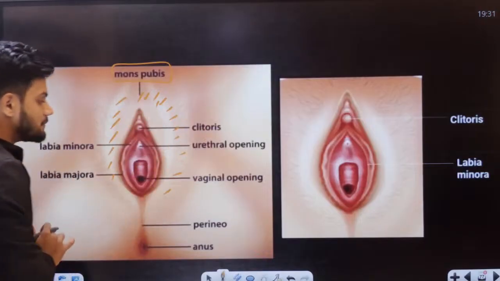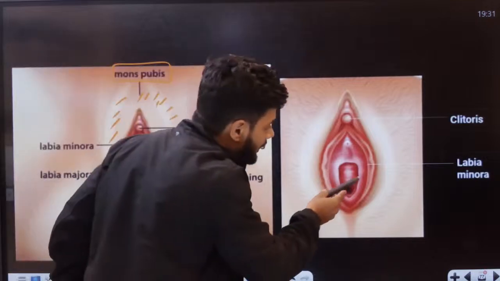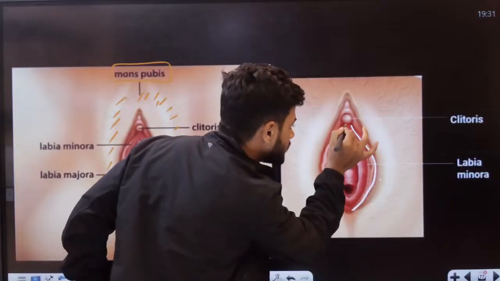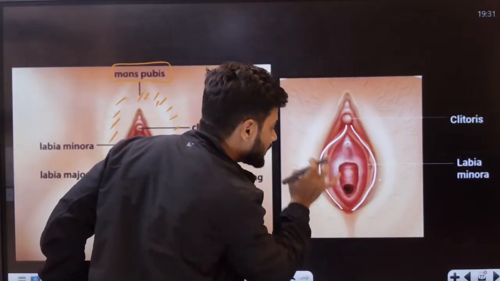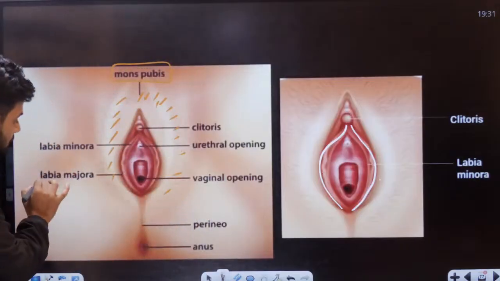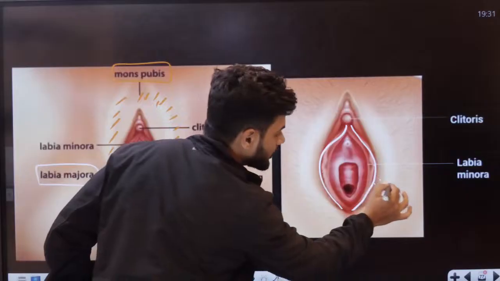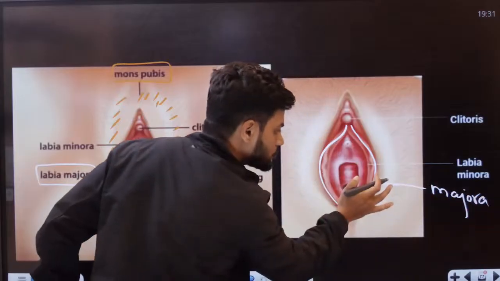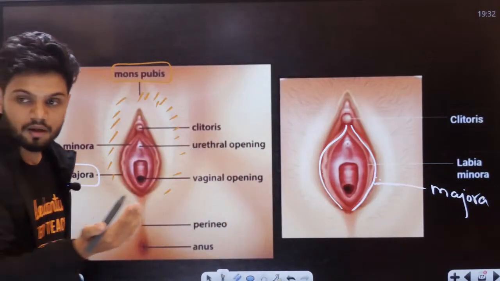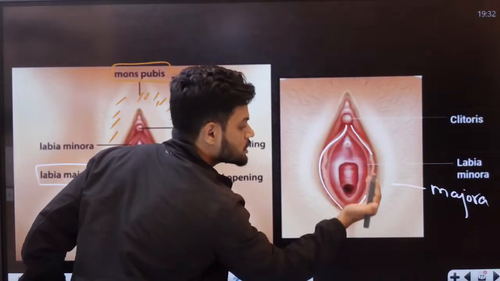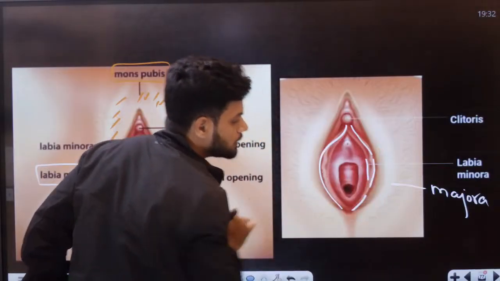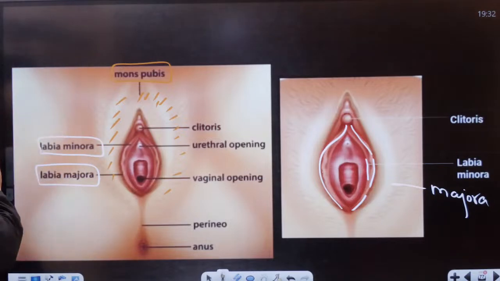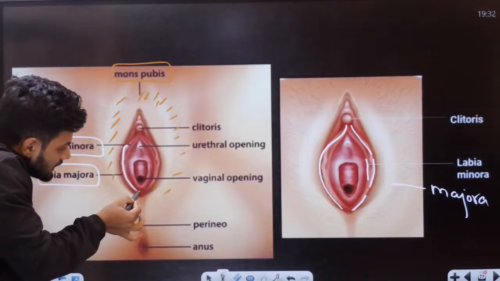Okay. Then students, can all of you notice here clearly, it has the outer layer. This outer part here is called the labia majora. This is the labia majora outside. Now, inside the labia majora, there is one more folding. There are two foldings. The inner folding is called the labia minora. Labia majora actually makes up the entire covering of the vaginal orifice.